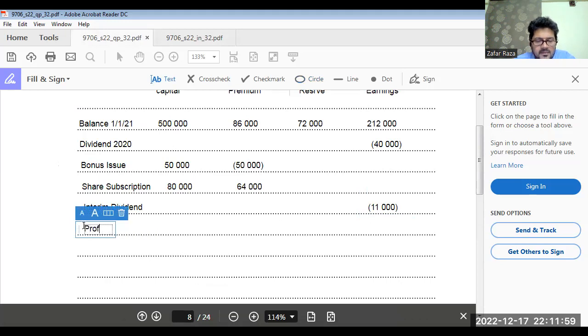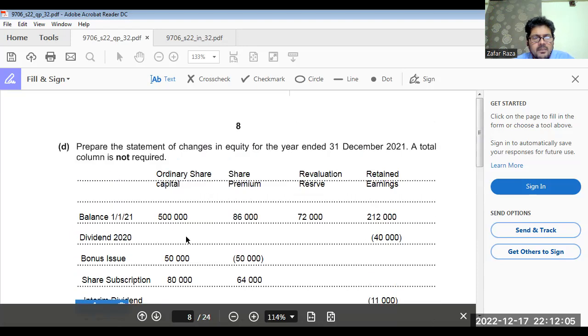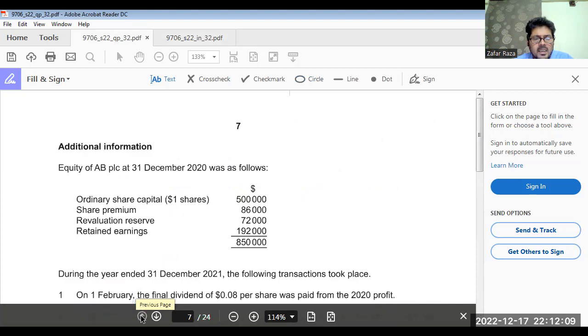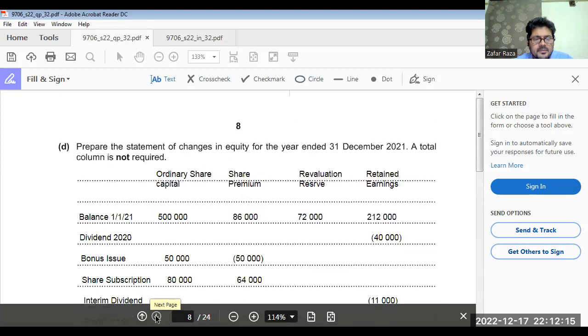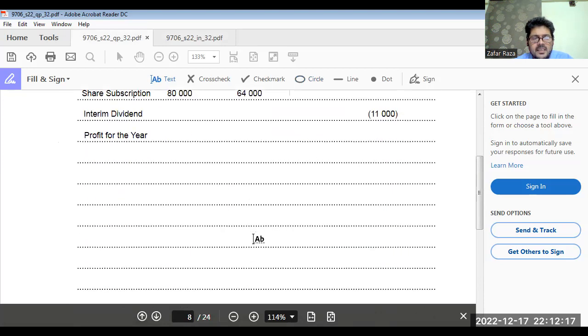Profit for the year, we have already calculated somewhere. I don't remember. Yes, 109,650.